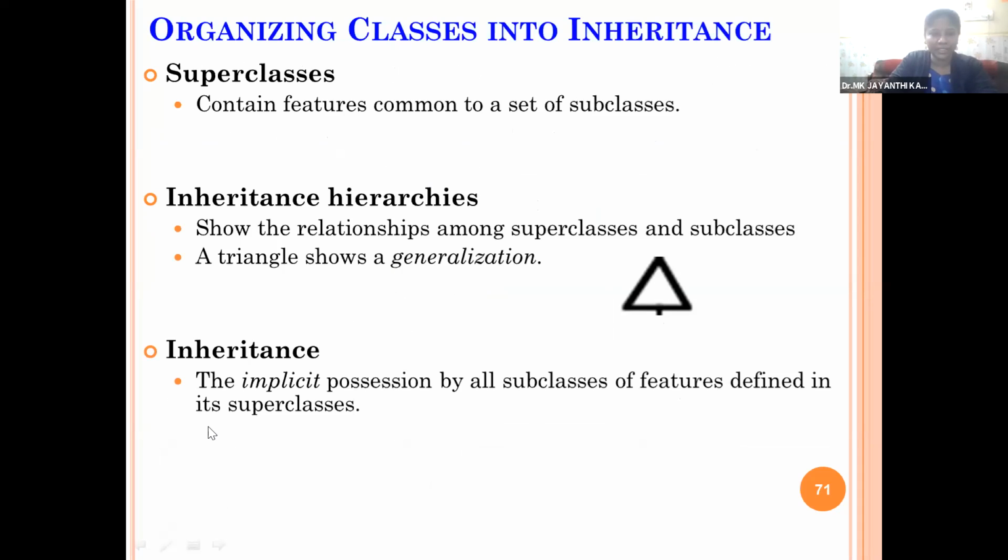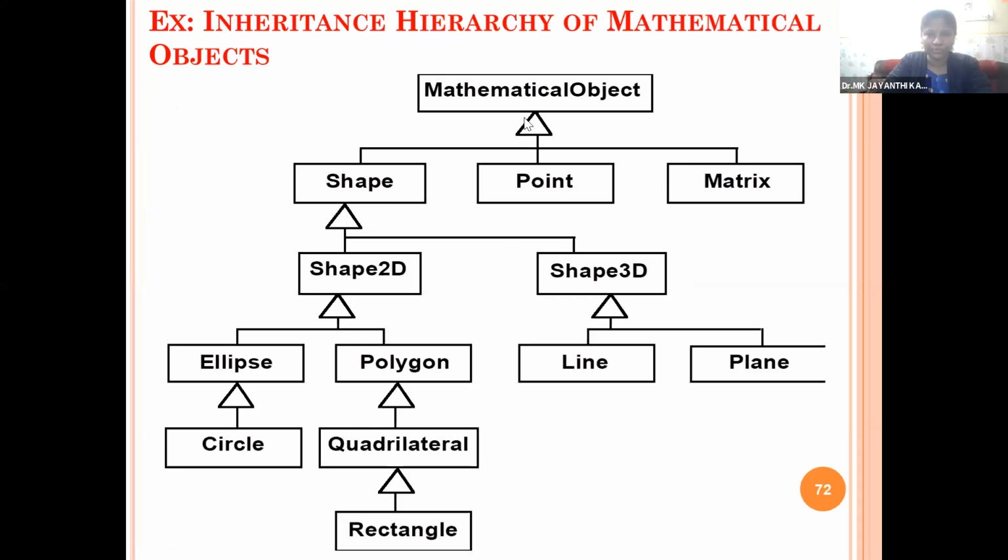And inheritance is the implicit possession by all subclasses of features defined in the superclass. So in general, inheritance means the base class properties will be shared by all the derived classes, or the parent's characteristics and functions are common to all the child classes which are derived from the parent class. So the diagram shows you the hierarchical relationship as well as the generalization concept.